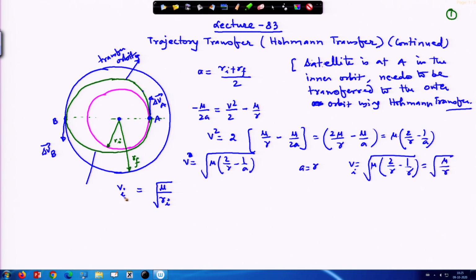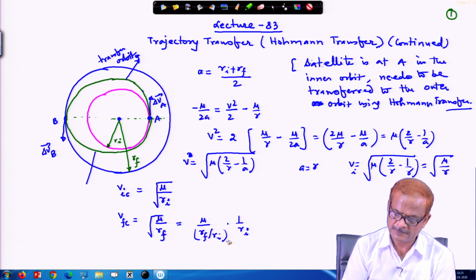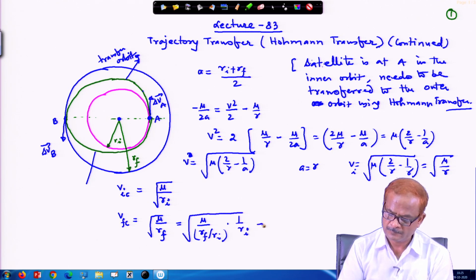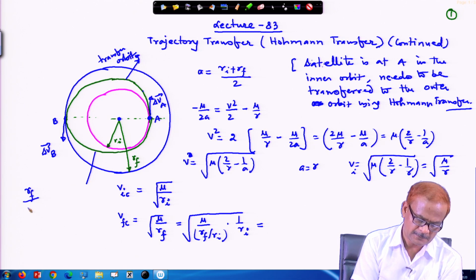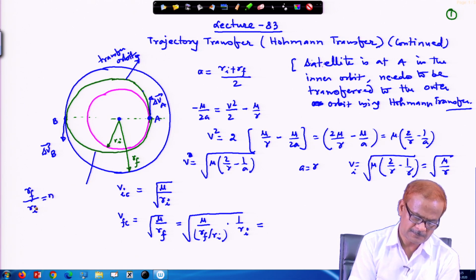So in the initial circular orbit, we put c to indicate the circular orbit, V I c equals the square root of mu by r I. Similarly, V f c in the final orbit is given by the square root of mu by r f, which we write as mu by r I times 1 by r f by r I. We write r f by r I as n.